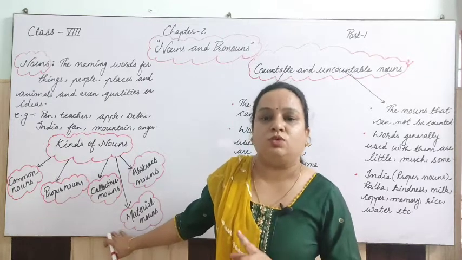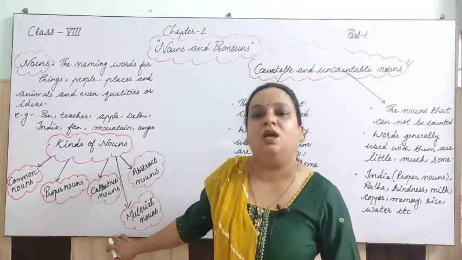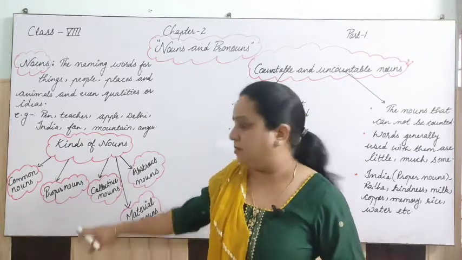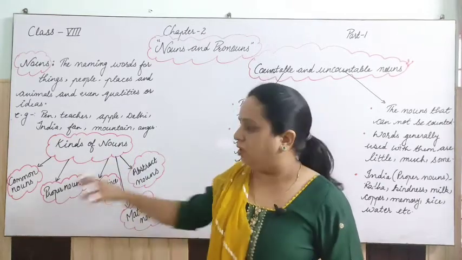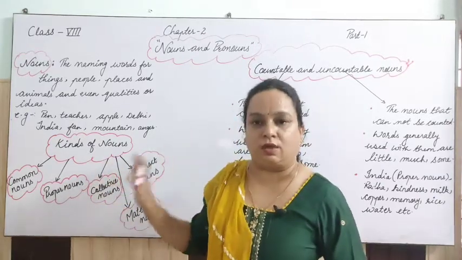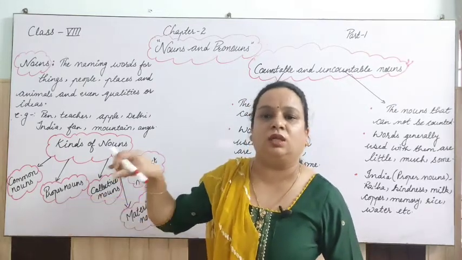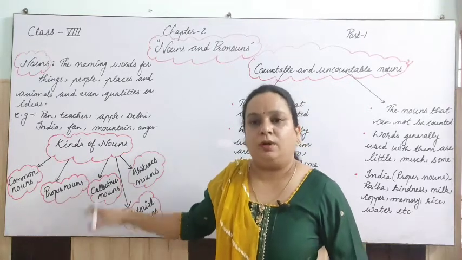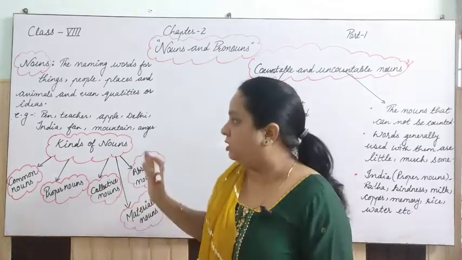First one is common, second is proper, third one is material, fourth one is abstract, fifth one is collective, right? It is not mandatory that you learn it sequence wise, but you should know the kinds and what names are in the category of common, proper, abstract, collective and material. So I hope you understood this.